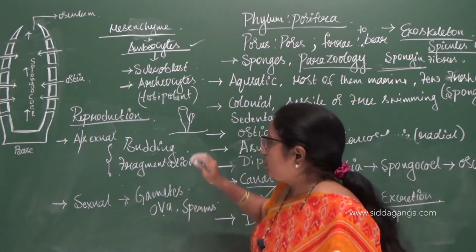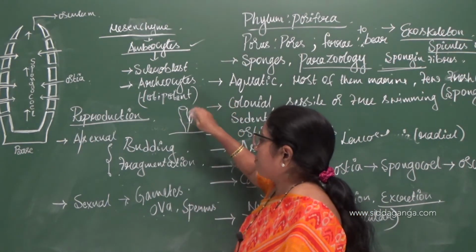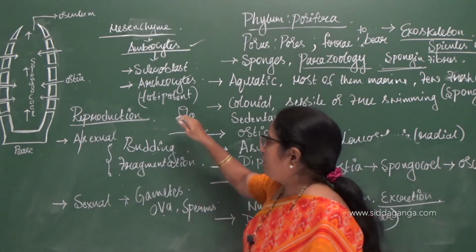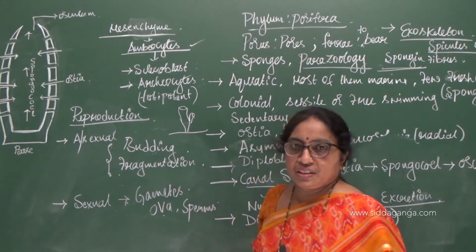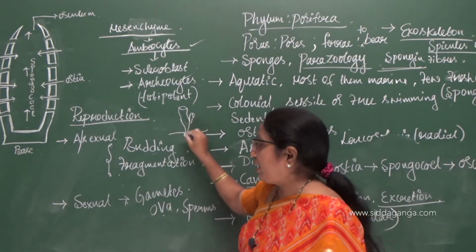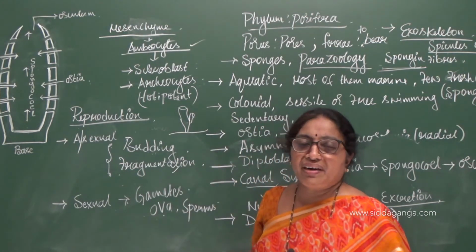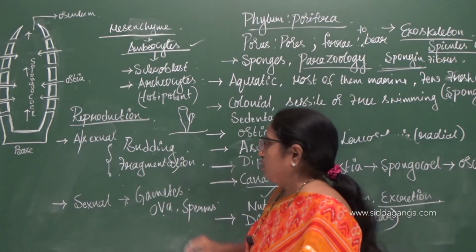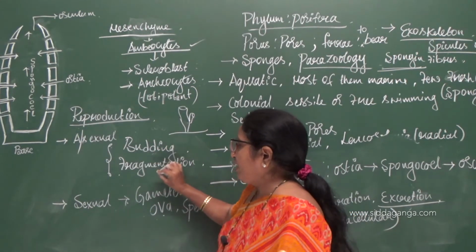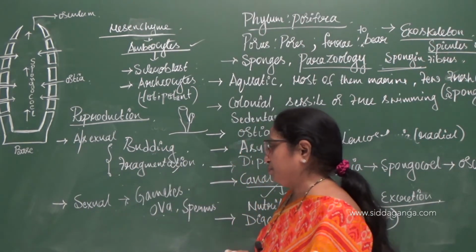Fragmentation, so if at all because of water currents or any other reason, the body of the organism is cut into pieces, each fragment will produce a new individual and hence called as fragmentation. So asexual reproduction takes place by budding and fragmentation.